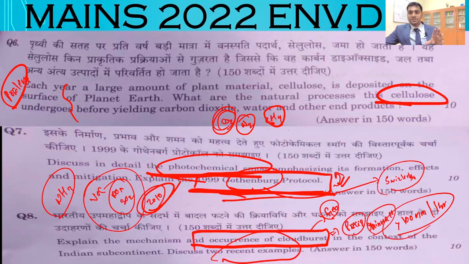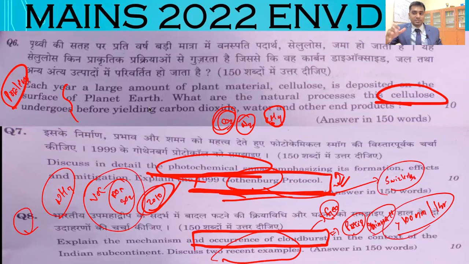The only difference is that in the tropics there will be one type of occurrence of this rainfall. In the temperate regions, there is frontolysis, frontogenesis, right? These types of things differ, but they are asking in the Indian context. As a result, you have to write about how rainfall is occurring in the Indian context. Again, this is manageable if you know that cloudburst is related to rainfall, with recent examples. So I don't consider this a difficult question. You can manage this question.